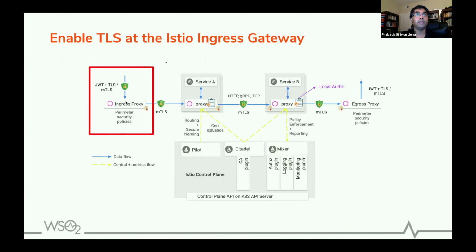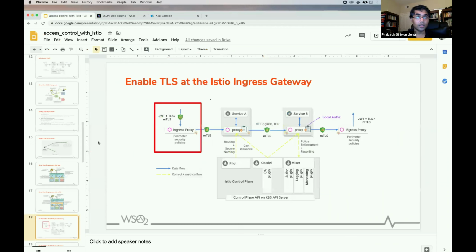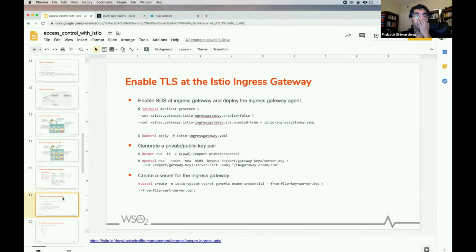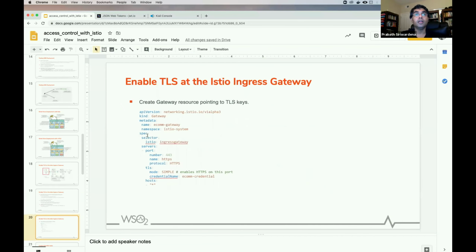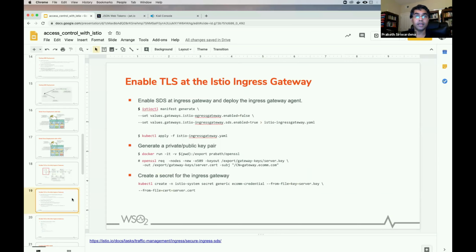We're going to enable TLS at the Istio Ingress gateway. To do that, we need to create a public-private key pair, and then create a secret. If you worked with previous Istio versions, you would know that when you provision certificate and private key secrets to an Envoy proxy, Envoy uses a file mount to get the certificate.